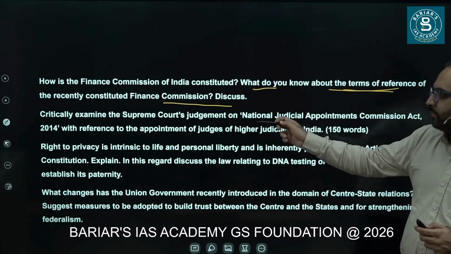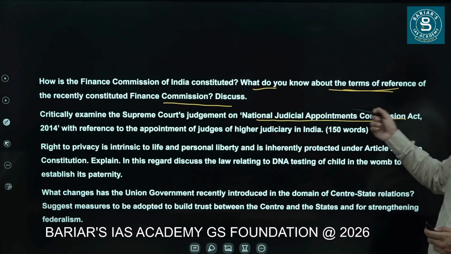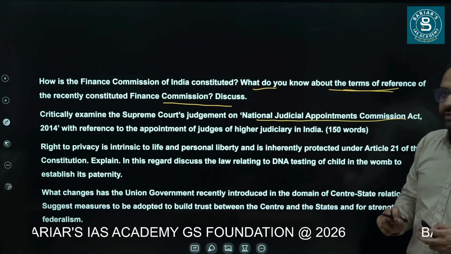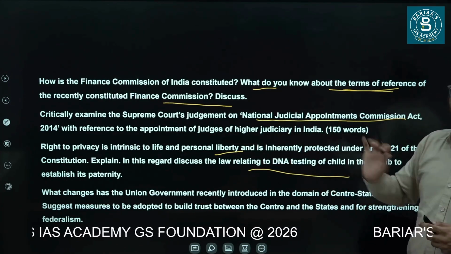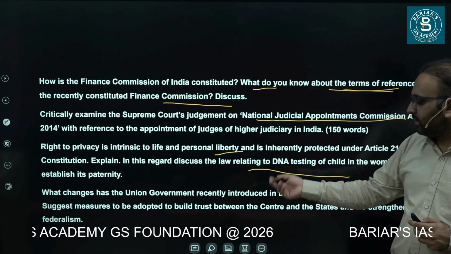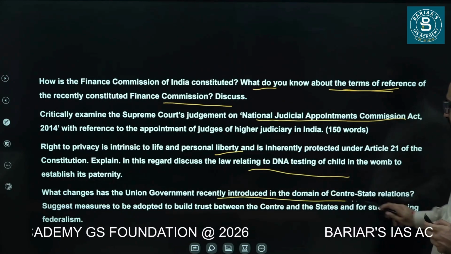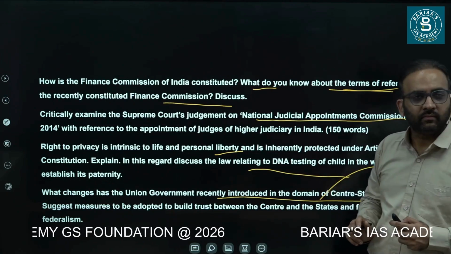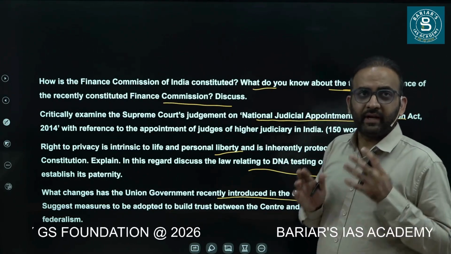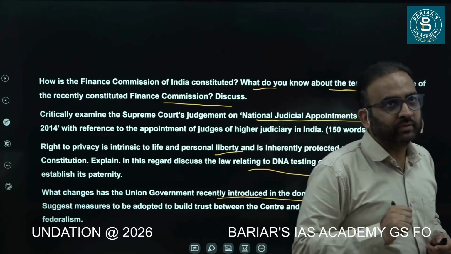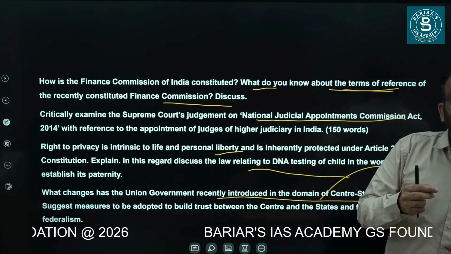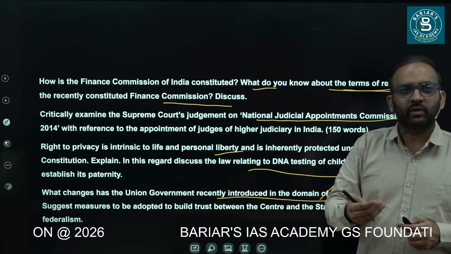Then the verdict on the National Judicial Appointments Commission came from the Supreme Court, and a question was asked. The right to privacy verdict was there, the DNA law was there, so again questions were asked, right? Then recently introduced changes in centre state relations have been asked, right? So you find current affairs based questions more in mains than in prelims, but it does not mean that these questions are not asked in prelims. They are also asked in prelims.